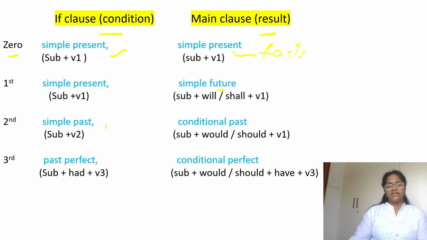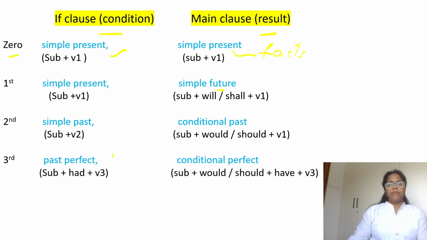And third condition: past perfect, and the main clause should be in conditional perfect. We use third condition to talk about something which had happened already, something which cannot change.